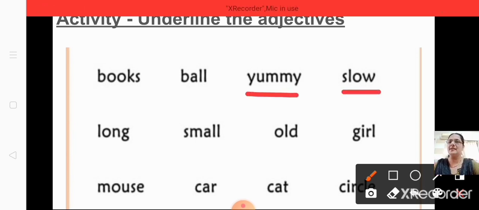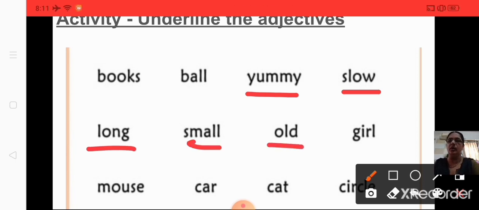Okay. In the next line: long, small, old, girl. Four words are given. So in this, long, small, old, all three are adjectives, isn't it? Next one: mouse, car, cat, circle. All four are not adjectives, isn't it? All four are nouns. Mouse, car, cat, circle. So they are not adjectives. Shall we go to the next?